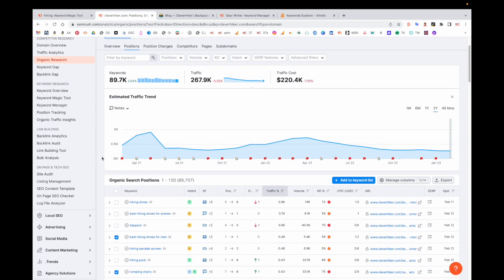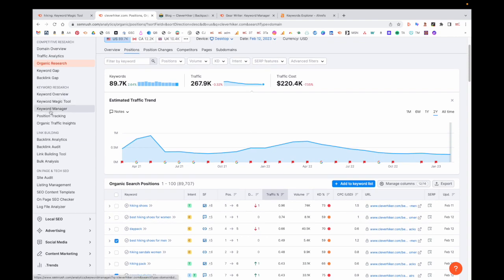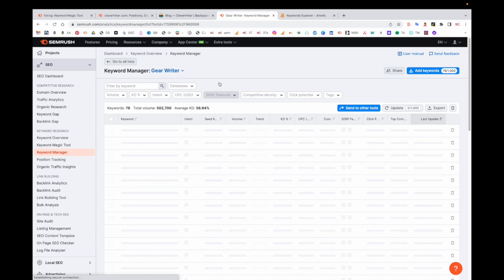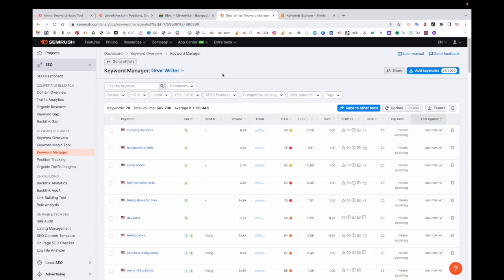Now, what you can do is go to the keyword manager and see all of your lists. And I've got this gear writer list opened up here. I'm going to refresh it so we can see all of those new items that we just added. If I'm only using SEMrush, this is probably where I would stop. So it's still valuable information here.